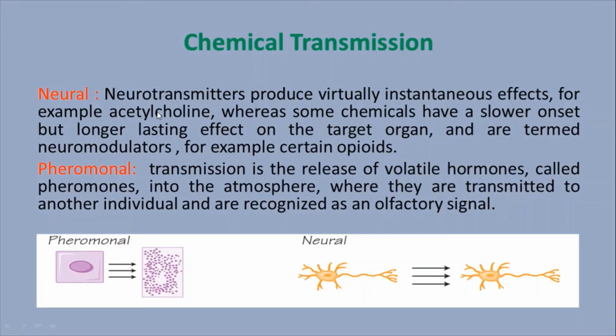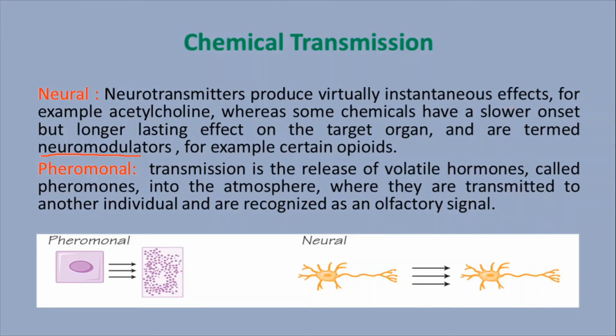This neurotransmitter is involved in some types of neurons. Other neurotransmitters are GABA, gamma-aminobutyric acid, glycine, dopamine, and histamine. A number of neurotransmitters are available. Whereas some chemicals have a slower onset but a long-lasting effect on the target organ and are termed neuromodulators. Compared to neurotransmitters, neuromodulators slightly differ.